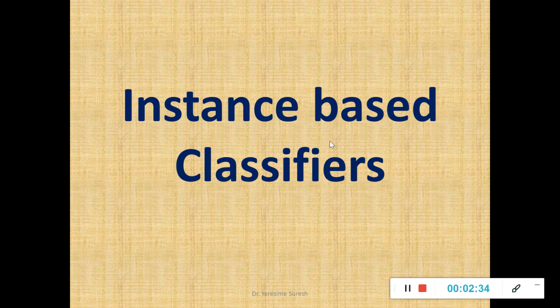If they are matching, they will return the result, else they will not. These instance-based classifiers are also called lazy classifiers or lazy learners, whereas rule-based and decision tree classifiers are called eager learners. We will discuss those in detail.